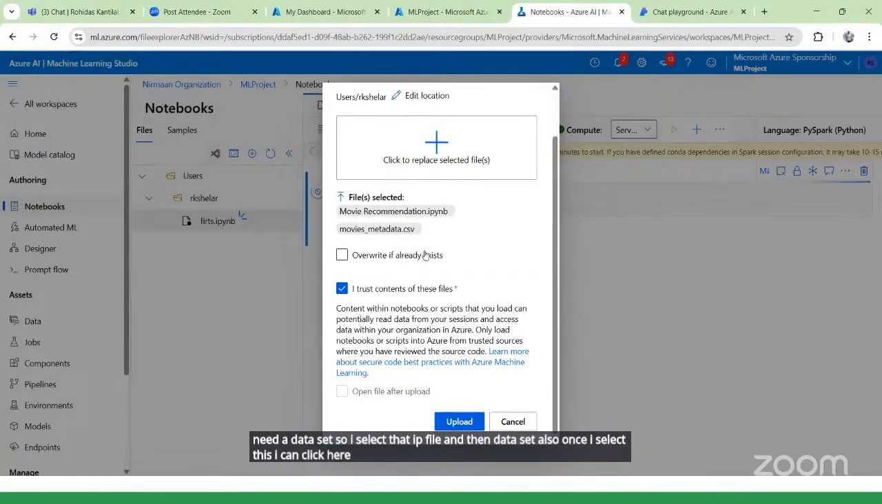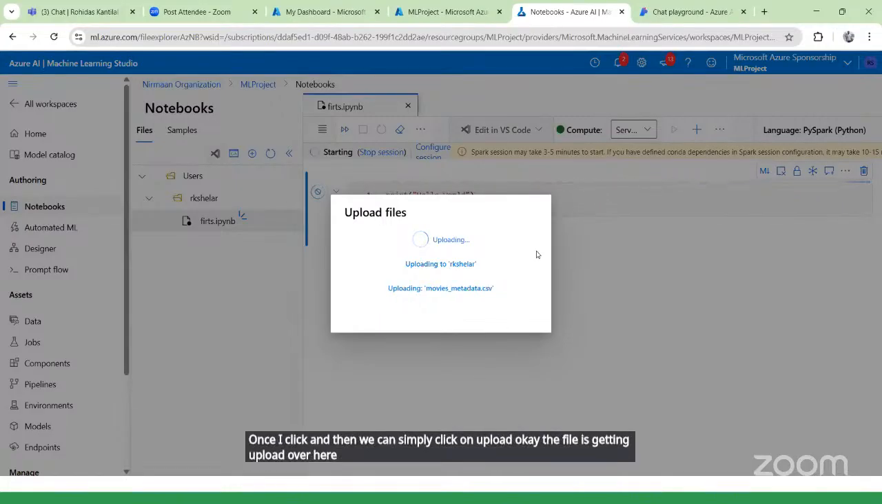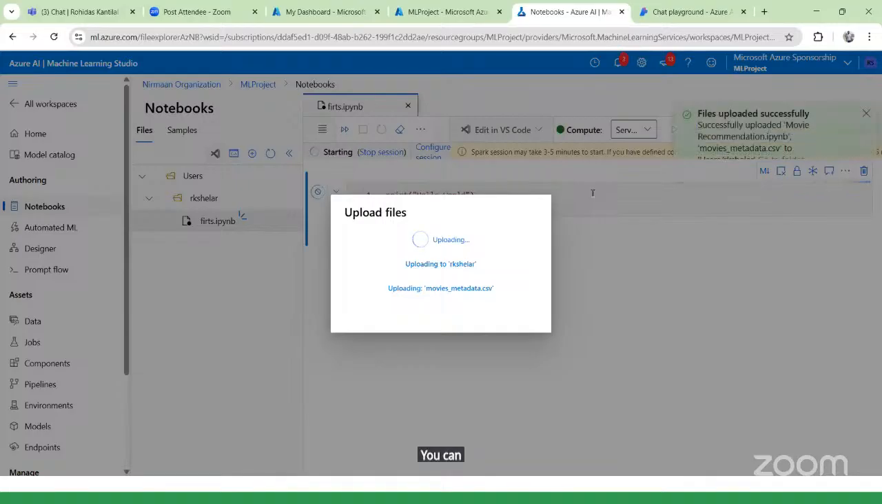Once I click, we can simply click on upload. Okay, the file is getting uploaded over here, and at the same time, here you can see the cell is also getting run. It is the first time, that's why it is taking time. Once it gets set up, it will not take much time. You can run all the things.